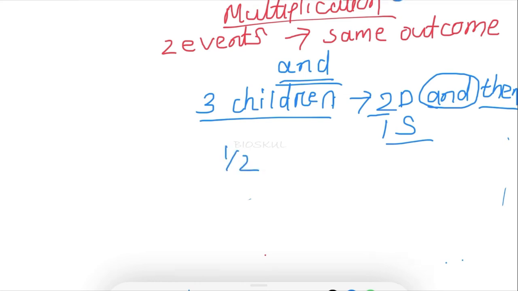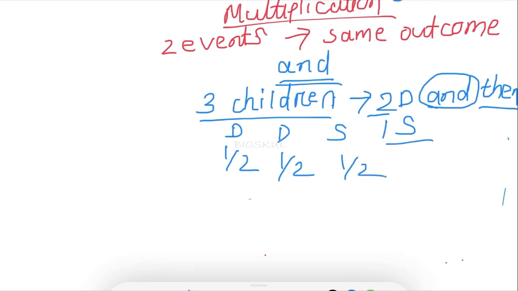So what is the probability of getting a daughter? It is of course 1 upon 2, because the couple will get either a daughter or a son, right? Only 2 options. So the probability of both daughter and son is half. That is half for the first daughter, and for the second daughter it is also the same. They have first 2 daughters and then they have 1 son.